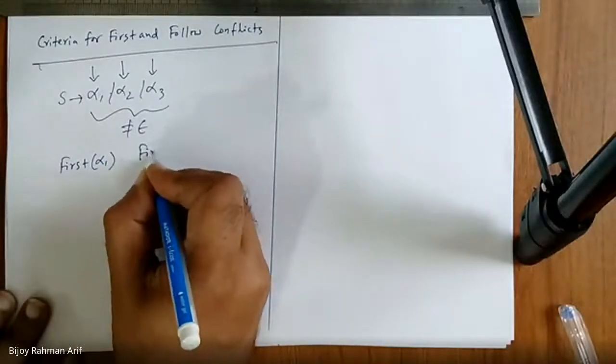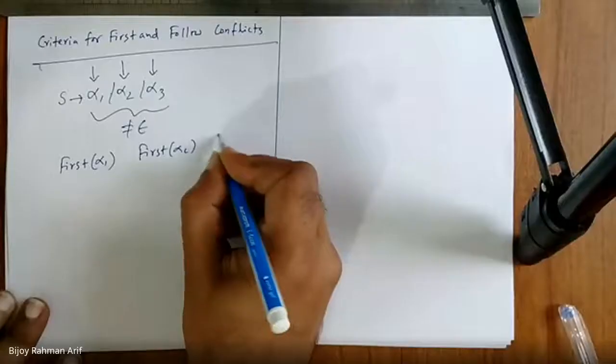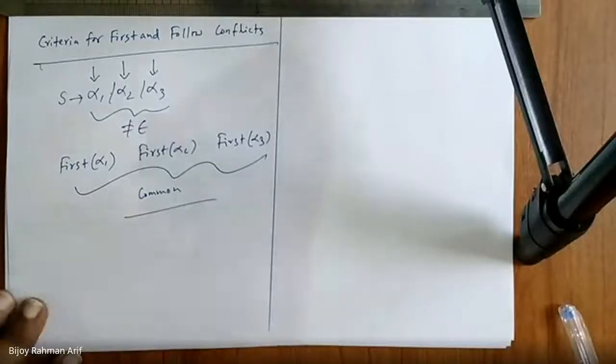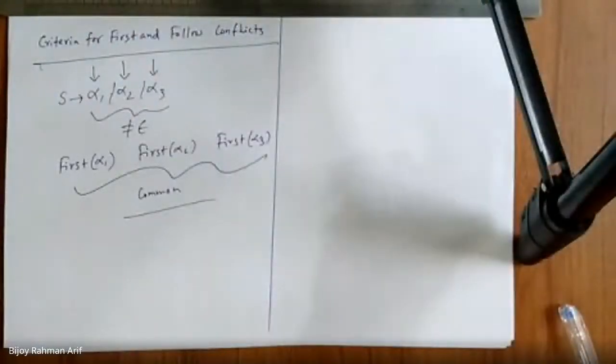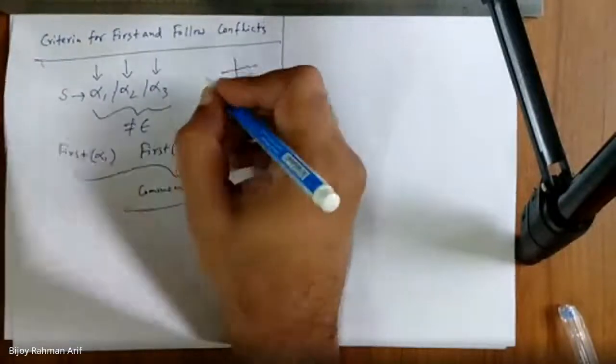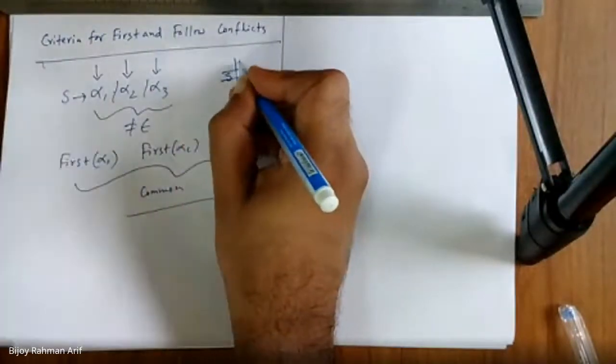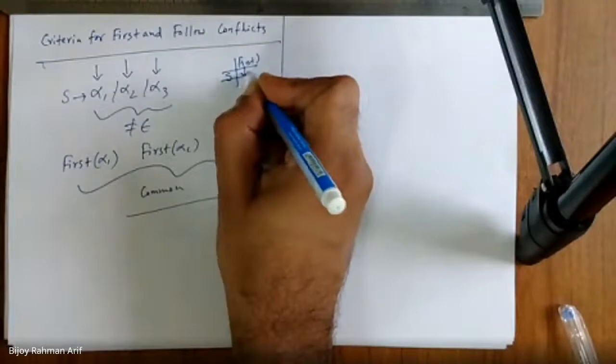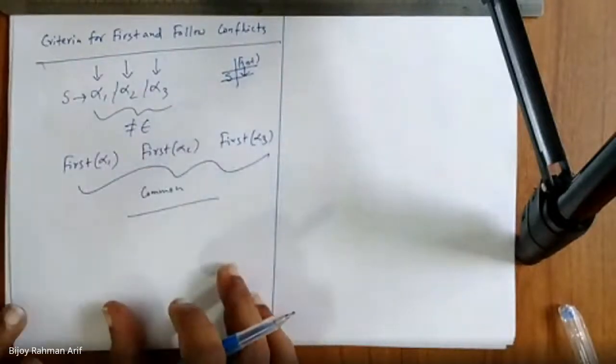First of alpha 1, first of alpha 2 and first of alpha 3. If there is anything common among these, then there is a conflict. Am I right? Because then I have to put all these three entries in the same row of S, same column of first of something. Am I right?